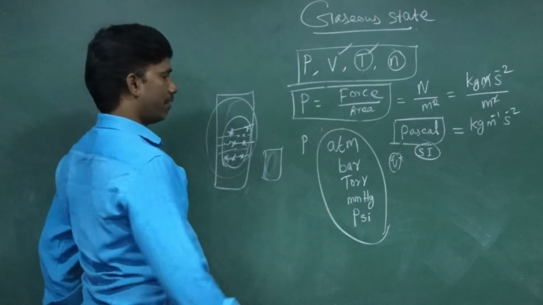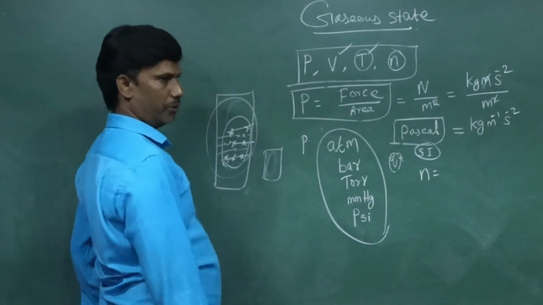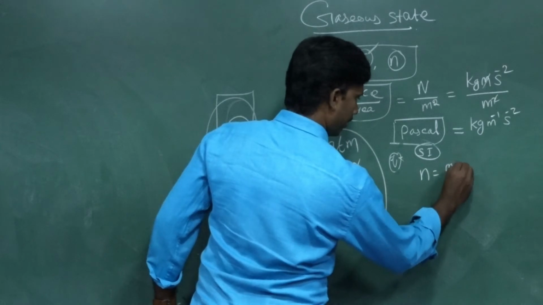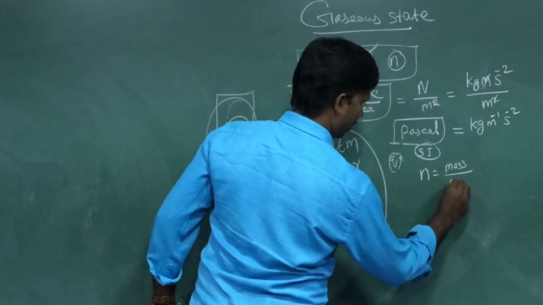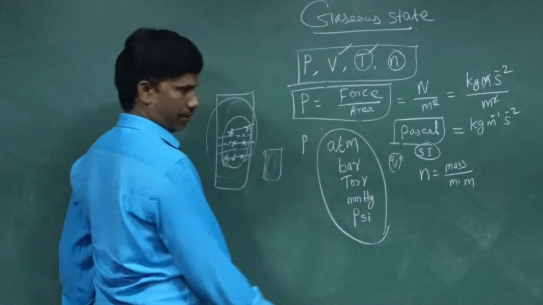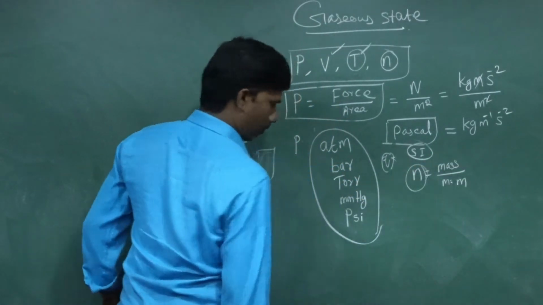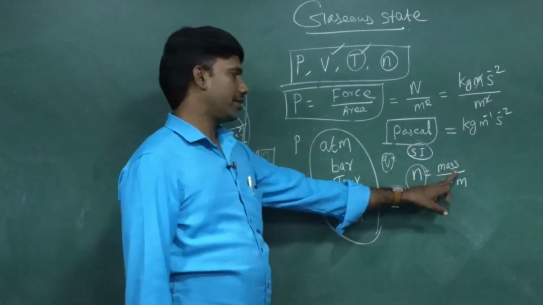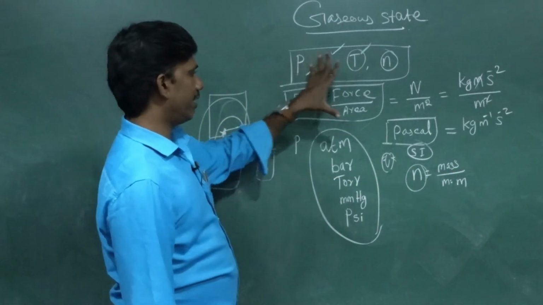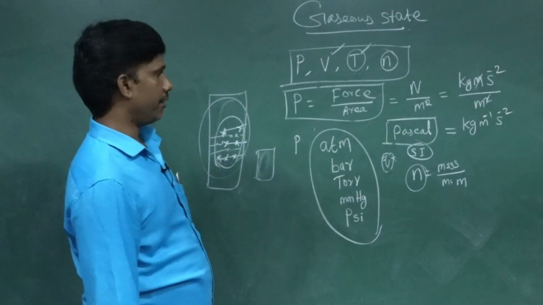n is the number of moles. The number of moles can be derived from the mass divided by the molar mass, the molecular mass. So n, the mole, can be expressed as mass by molar mass. These are the terms we need before entering into the gaseous laws.